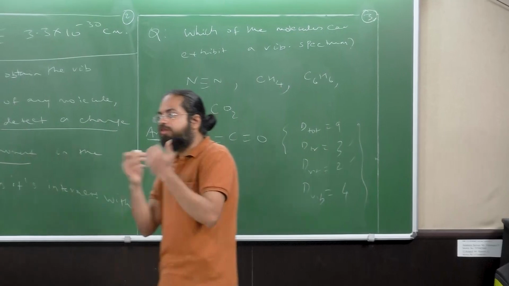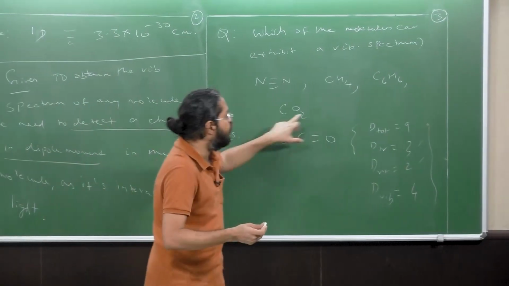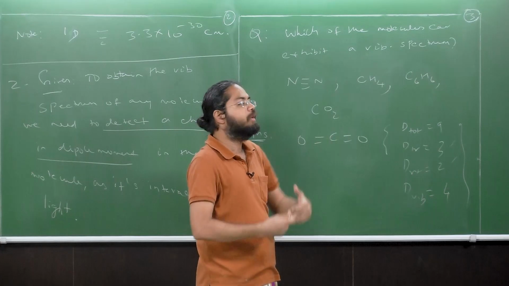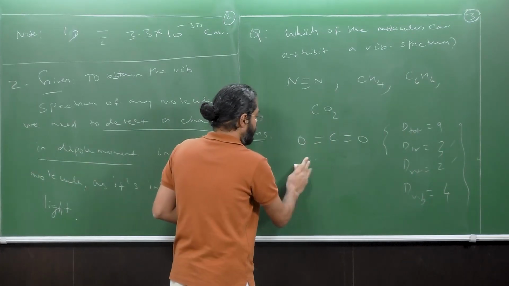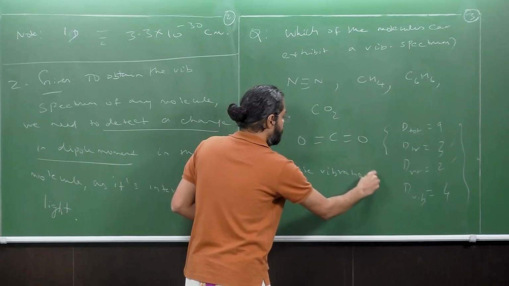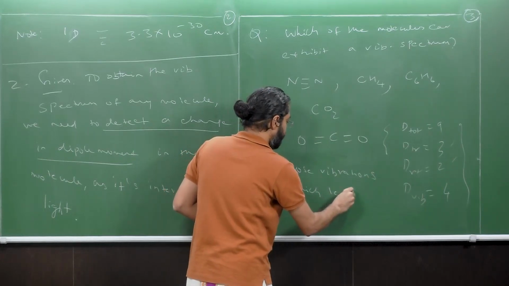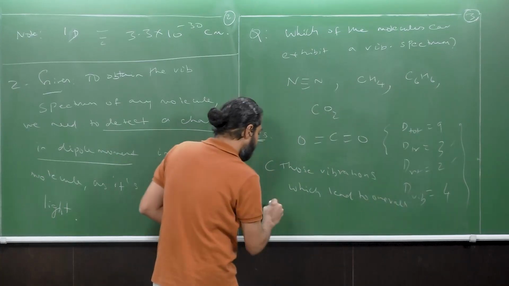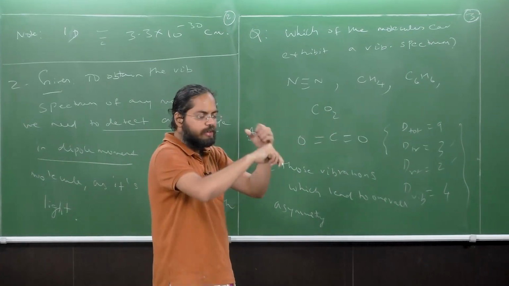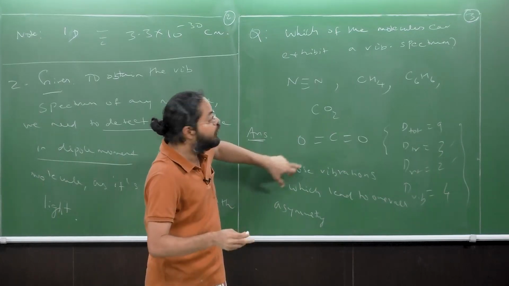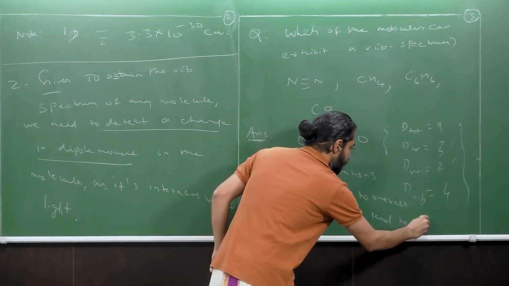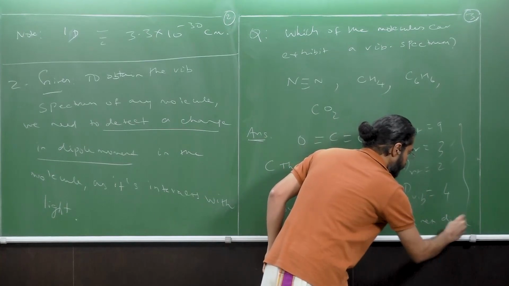Now, out of these 4 possible modes of vibration that this molecule can undergo, those vibrations which lead to an overall asymmetry, by which I mean an asymmetry in terms of the structure, will lead to a net dipole moment.